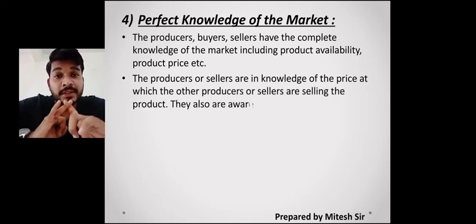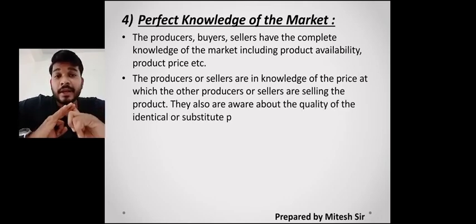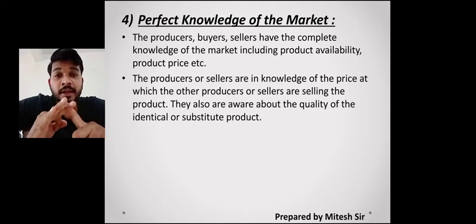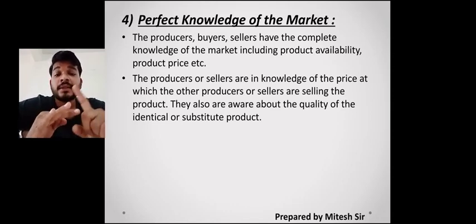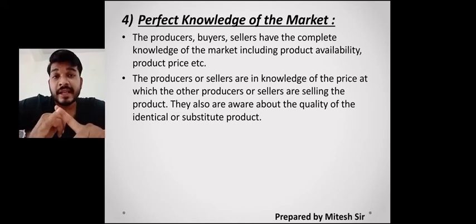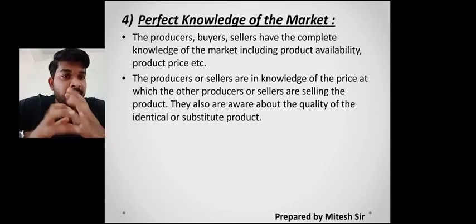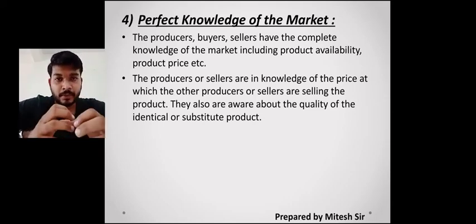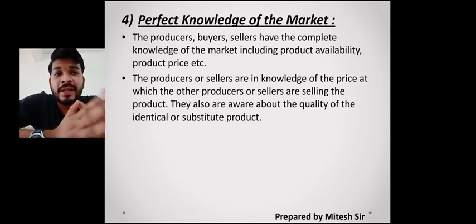Then they should know the price at which the product is available in other markets, and whether an identical product or a substitute product is available or not. If the buyer is aware of this, then the seller cannot cheat. In the same way, if the seller is aware, the buyer cannot ask for lower prices saying it is available cheaper elsewhere. So this type of thing comes under knowledge, and we have all done this in our day-to-day activities.